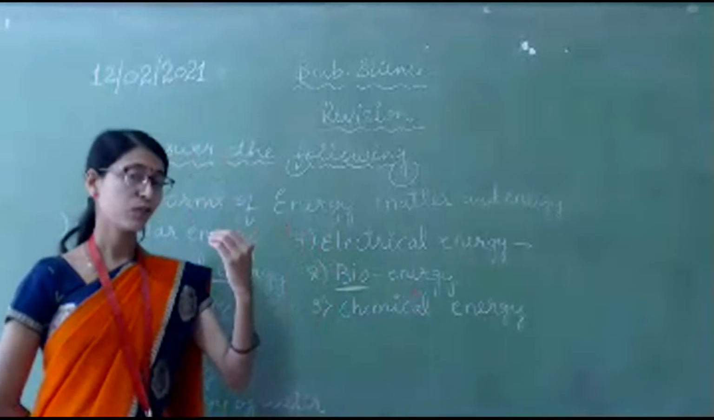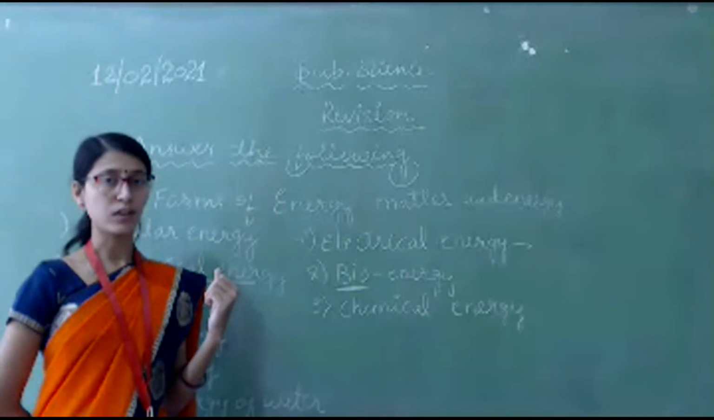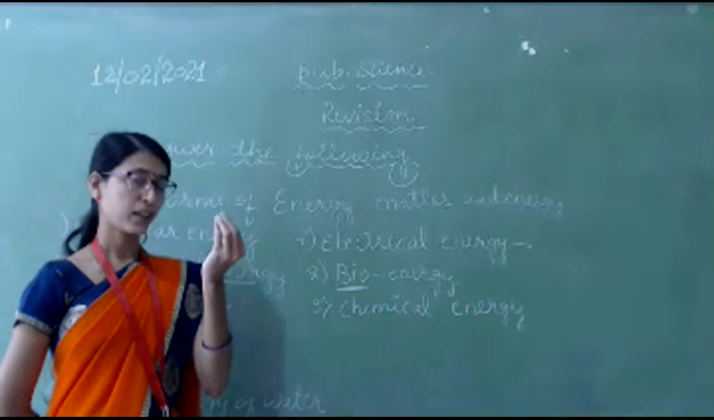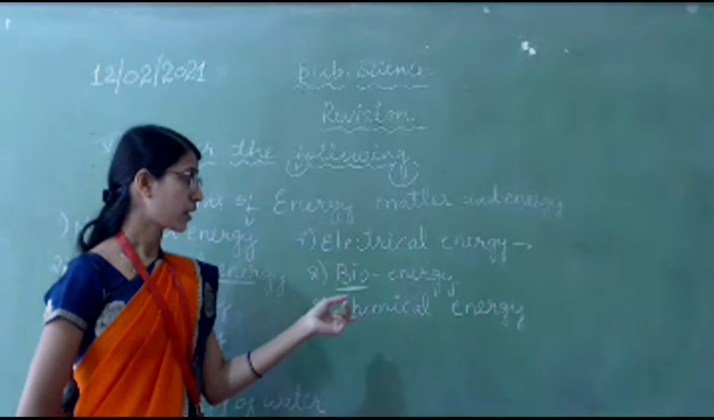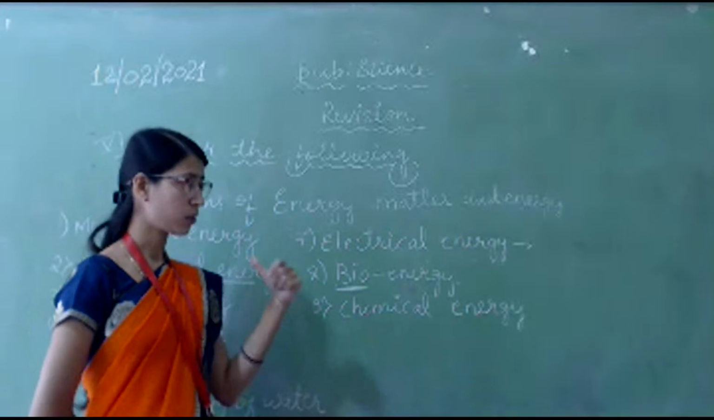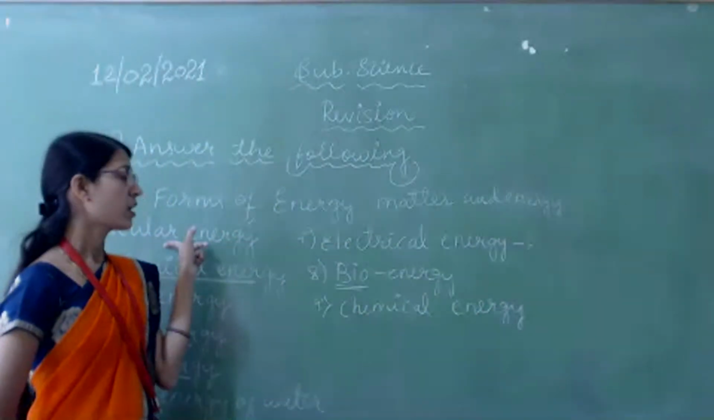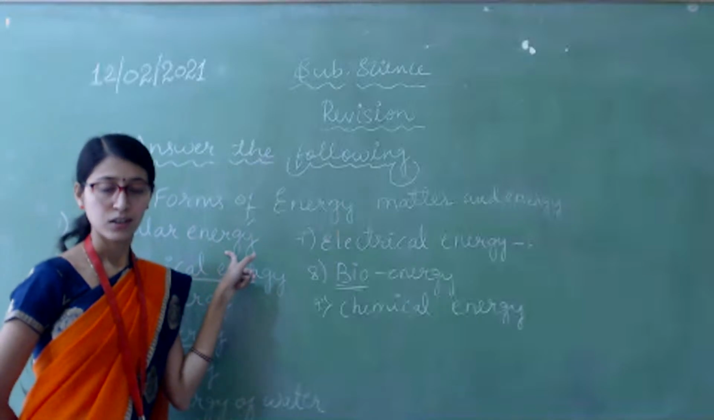And see here, after eating food, we can do any kind of work, right? So what is happening in our body? The food we eat undergoes chemical changes and gets converted into muscular energy. So chemical energy gets converted into muscular energy. Got it?